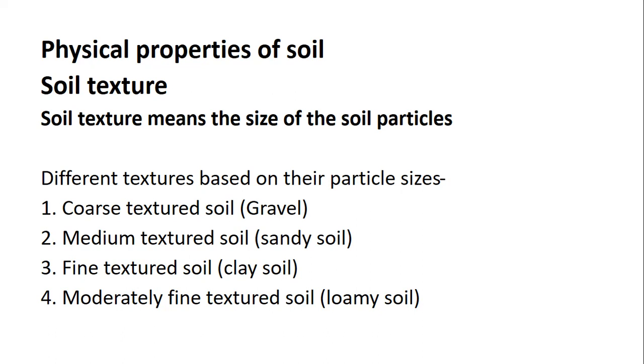The second one is medium textured soil, or otherwise sandy soil. The sand consists of large rock particles and the sand has no capacity to withhold water and organic content. Hence, the sand is not suitable for the growth of vegetation. The third one is fine textured soil, or otherwise clay soil.